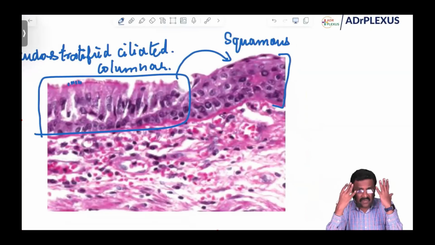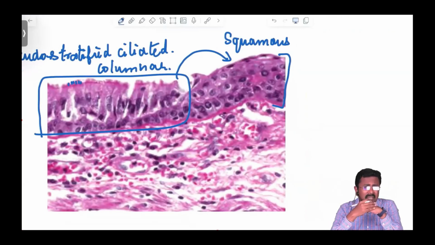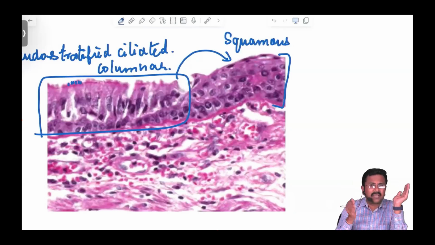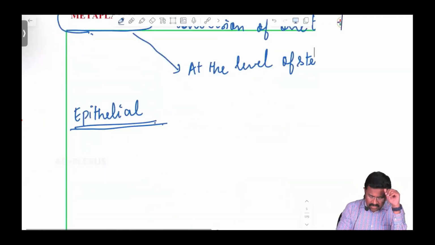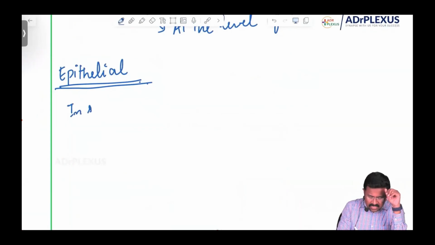Wherever the body is exposed to the external environment, for example the skin surface, oral cavity, esophagus, anal canal, vagina, ectocervix, the body is designed to be lined with squamous epithelium with multi-layering so that it can withstand the stress. So because of chronic smoking, the pseudostratified ciliated columnar is converted into squamous. This is called squamous metaplasia.